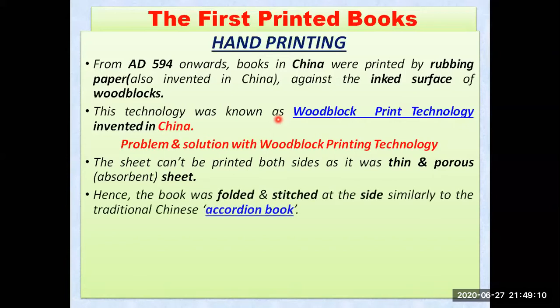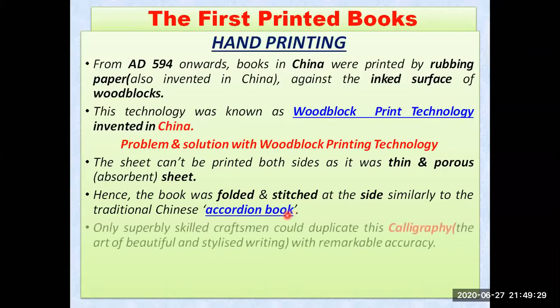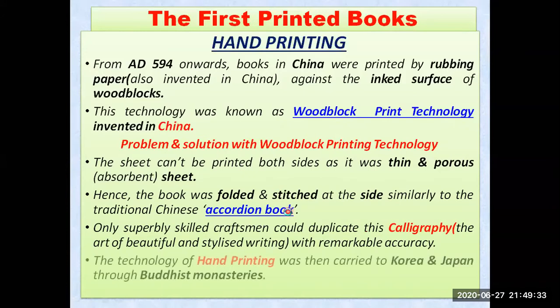So what the Chinese introduced was that the book was folded and stitched. They started making a book which they could fold and stitch at the side, similar to the traditional Chinese accordion book. So that was the solution. I can show you that accordion book. That was their solution, how they were doing that. Let me show you this one, the accordion book.